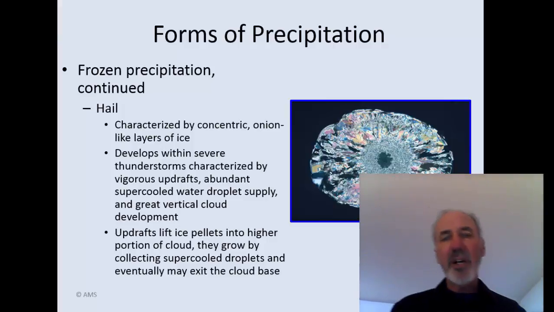Now, we've had some very large hail stones recovered from the surface in the United States, some of which are in the 7 and 8 inch diameter range, so they can get very large. All right, that concludes this section on clouds and precipitation.